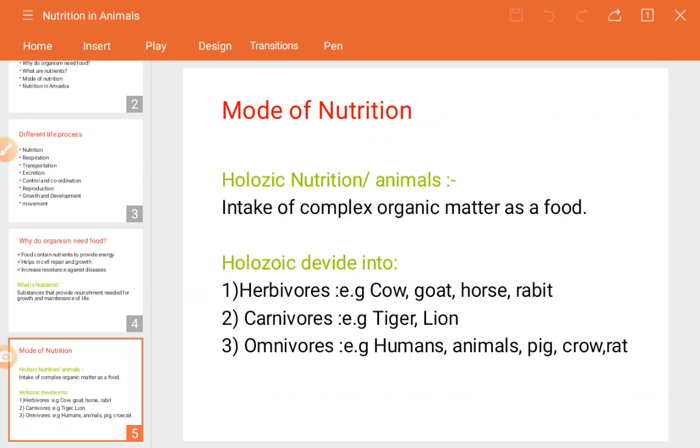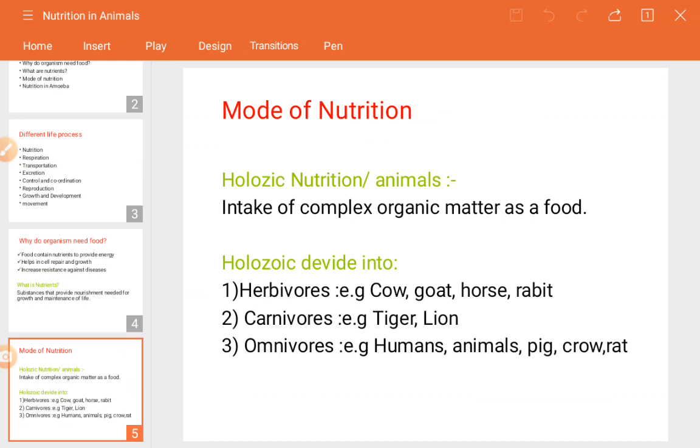Next, omnivorous. The word omnivorous is combined. The food materials are combined here, that's why they are known as omnivorous. Two types of food habit are involved here. Omnivorous means those organisms which take both green vegetables and flesh or meat, that's why they are known as omnivorous.